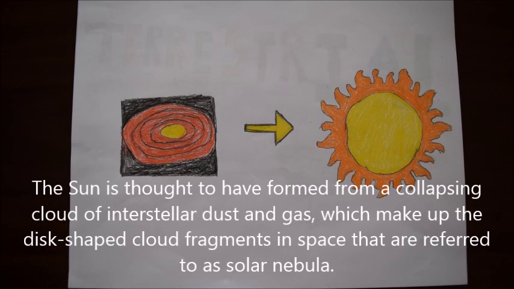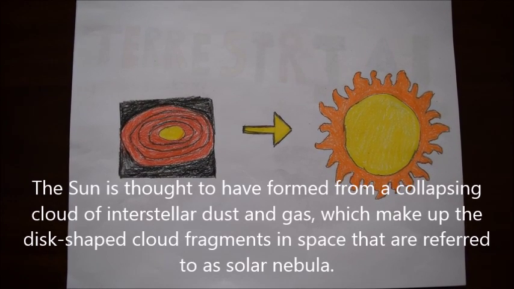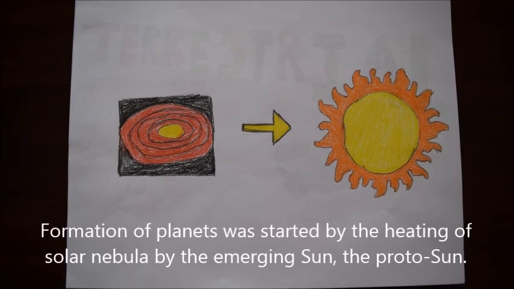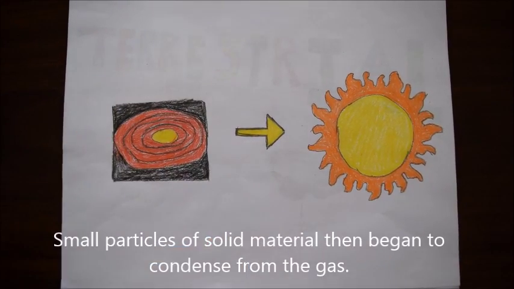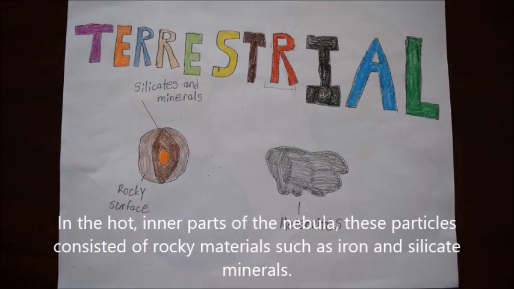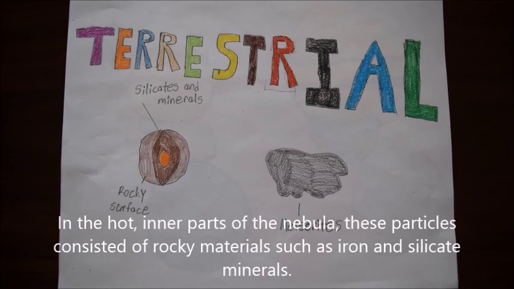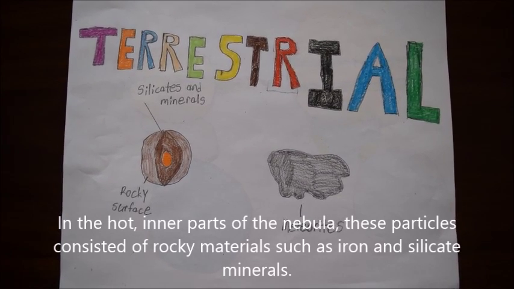which make up the dish-shaped cloud fragments in space that are referred to as solar nebula. Formation of planets was started by the heating of solar nebula by the emerging sun, the proto-sun. Small particles of solid material then begin to condense from the gas. In the hot inner parts of the nebula, these particles consisted of rocky materials such as iron and silicate minerals.